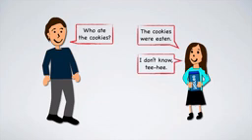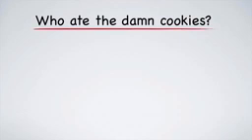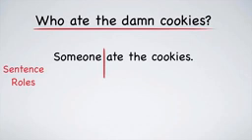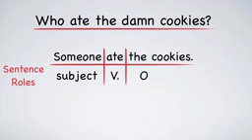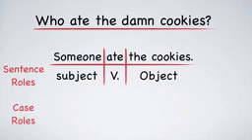There are two ways to describe the nouns in this sentence. You will be shown both. The first way to talk about the nouns is to describe their sentence roles. In the sentence, "Someone ate the cookies," someone is the subject, ate is the verb, and the cookies is the object. The second way to talk about them is to describe their case roles. Case roles describe the relationships that the nouns have to the action of the verb.